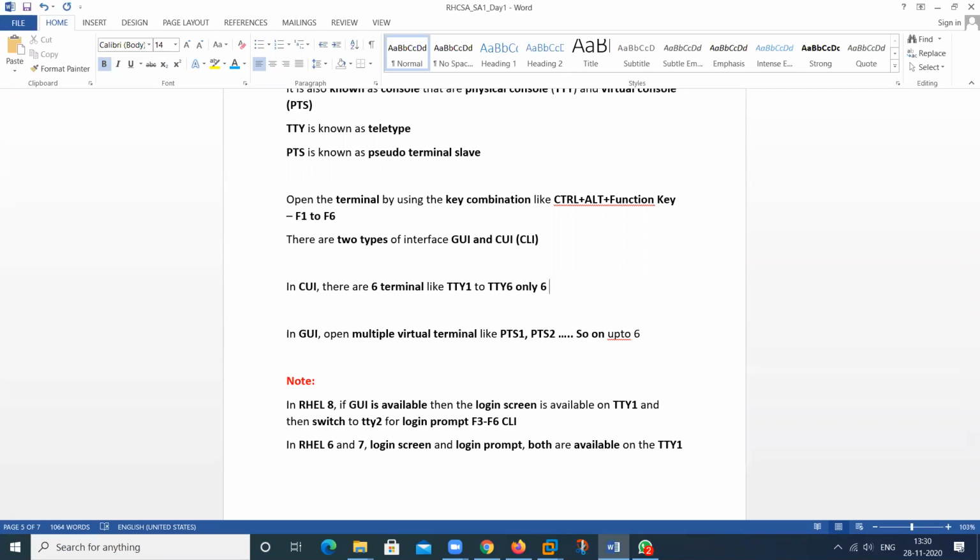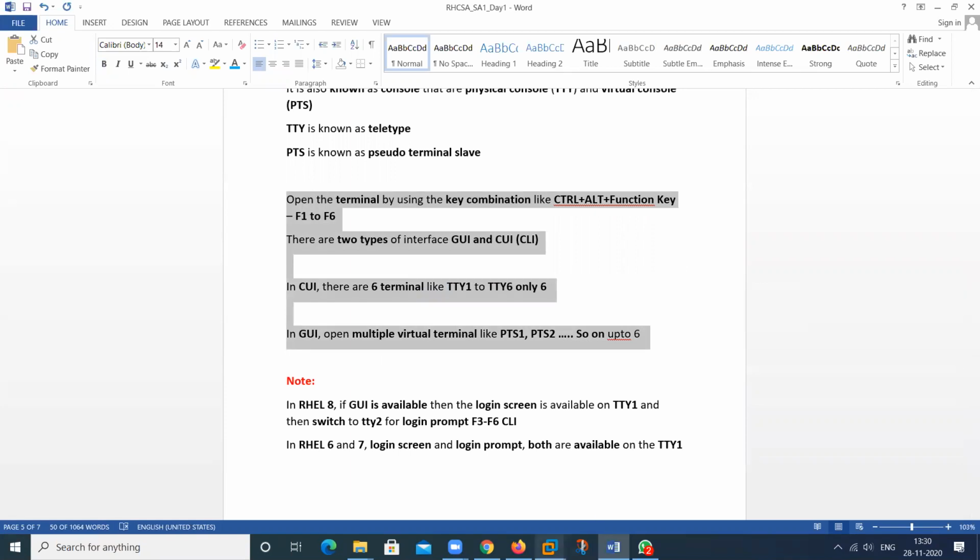So how many physical consoles can we open? Only 6. But in graphical mode, we can open multiple consoles, 64 and above. I will show you, then you can understand this particular concept better.